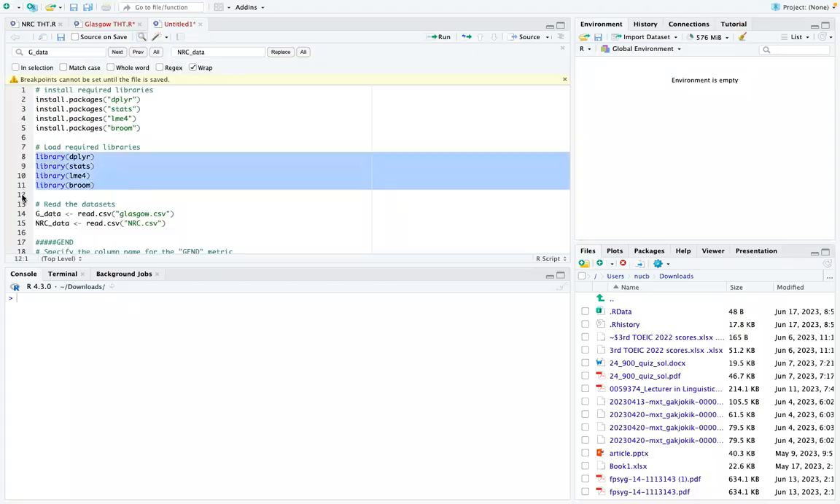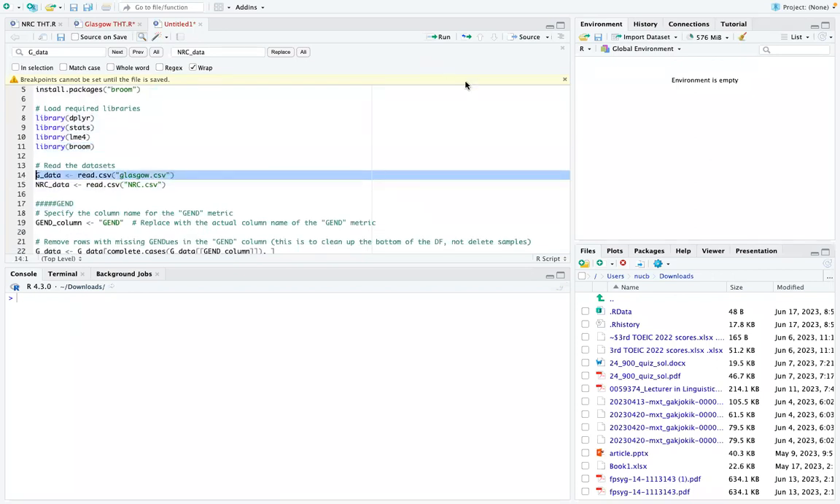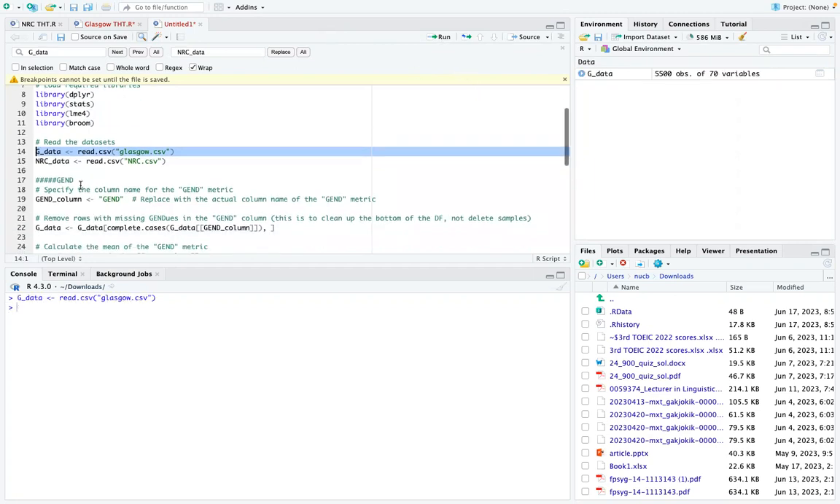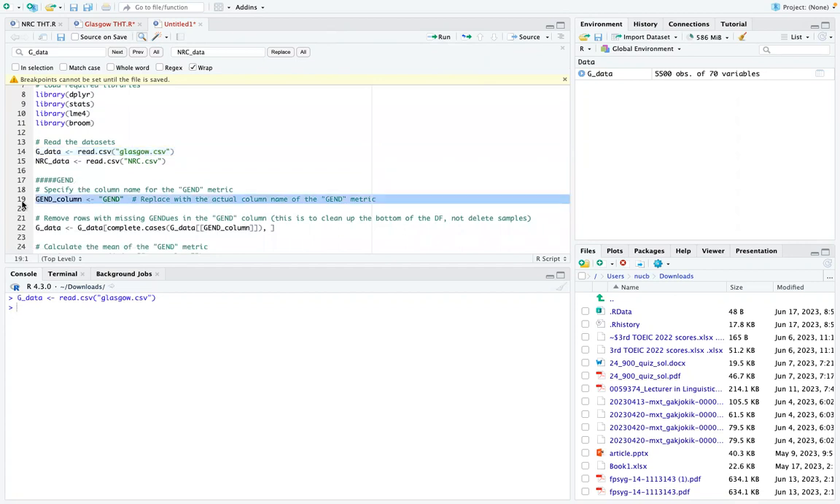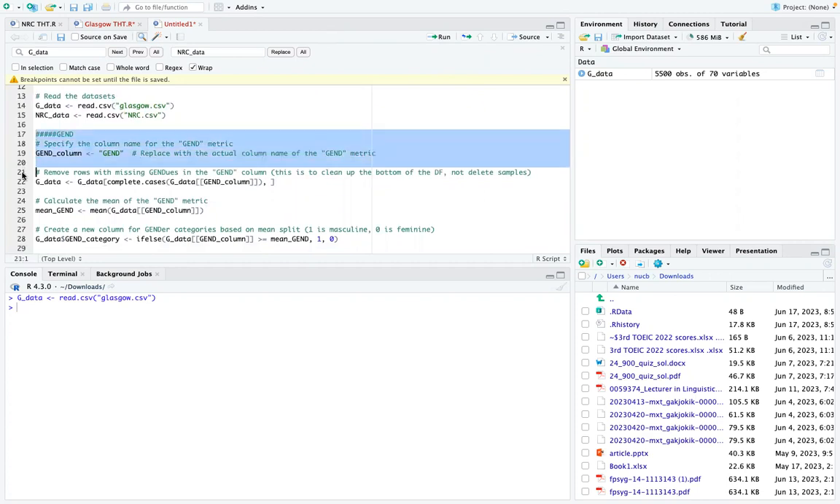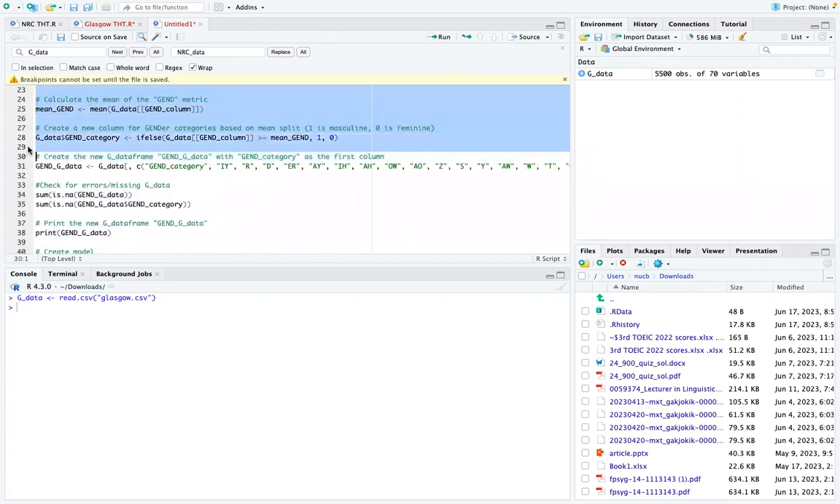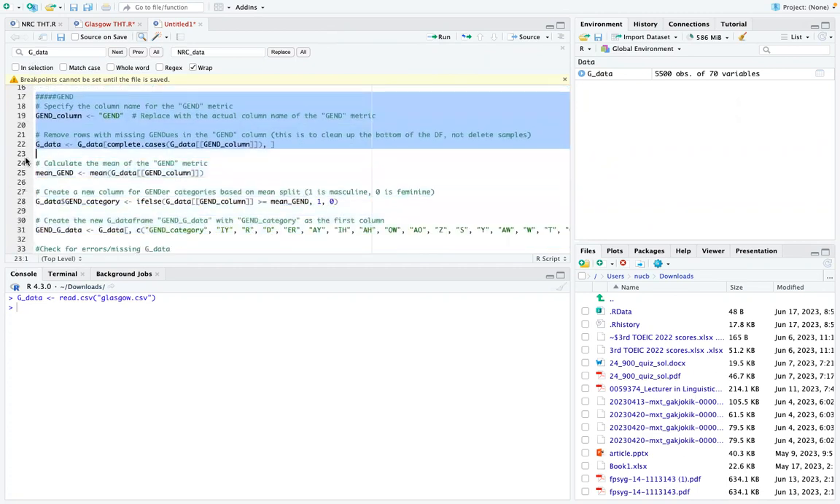I've loaded the required libraries: dplyr, stats, lme4, which should all be fairly straightforward. Broom is one you might not be familiar with. It just provides a CSV file that lets you cut and paste into Excel without losing your formatting. So let's bring in the Glasgow norm data. We're going to run this off gender, and then we will have a talk about some other metrics and what they might do.